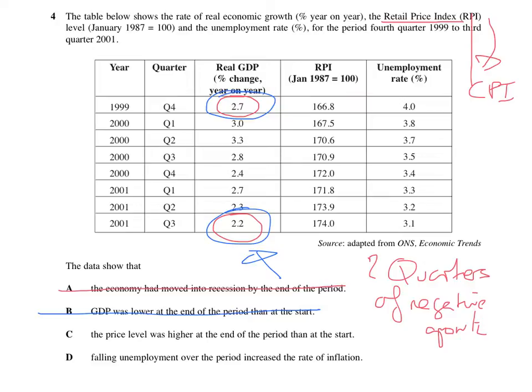C, the price level was higher at the end of the period than at the start. Now look at this. The price level was 166.8. At the end, it's 174. So that is obviously right. And then finally, D, you can't find out this. It's impossible to work out what was the cause of the increase in the rate of inflation. So that is rubbish. So the answer is C.